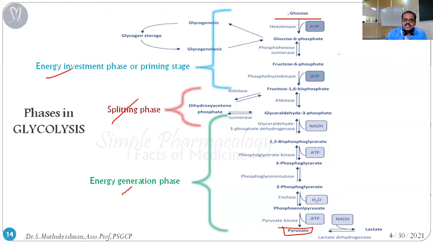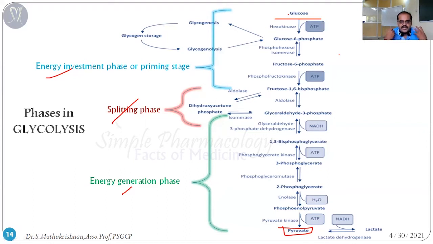We say glucose is the starting raw material. Glucose is first obtained from our direct food, that's one possible way. Otherwise, from the glycogen storage, we know that glycogen is a depot of glucose. Glucose in its condensed form is called glycogen. Otherwise, glycogen is the concentrated form of glucose. You can just imagine it like that.